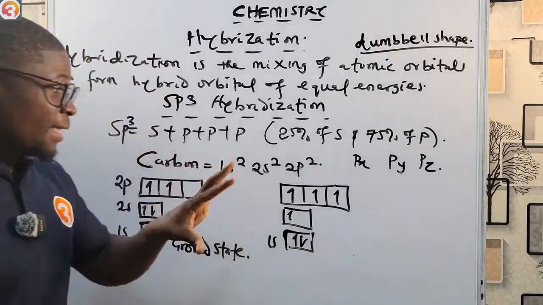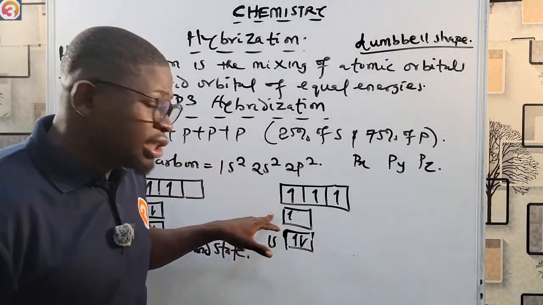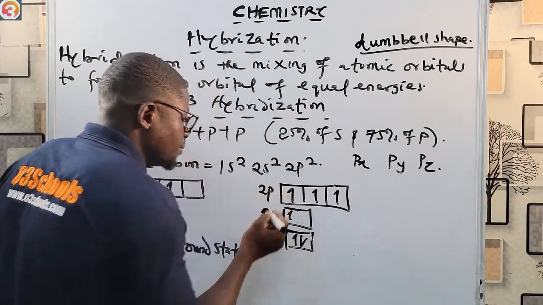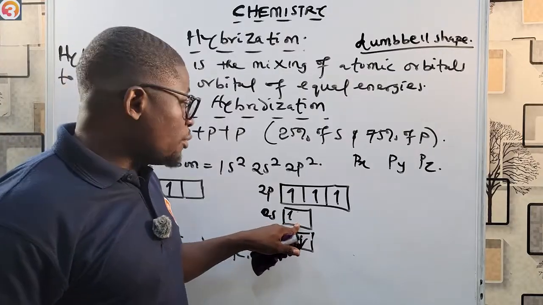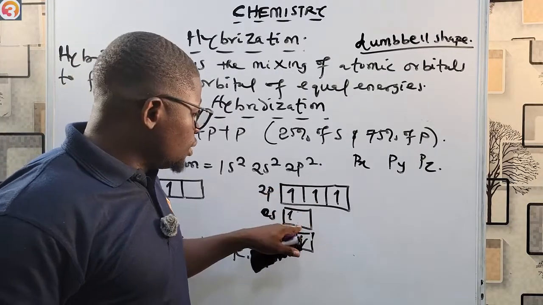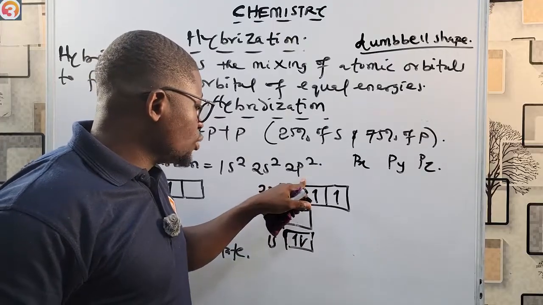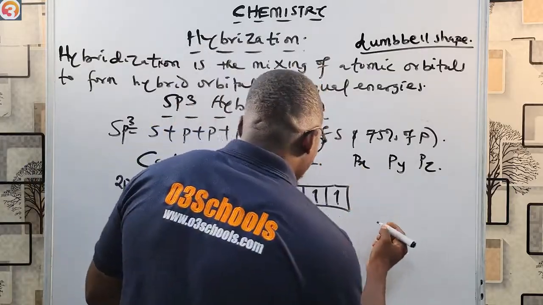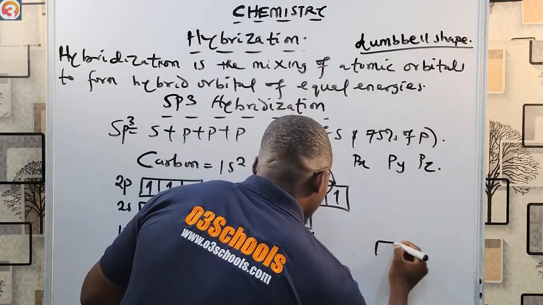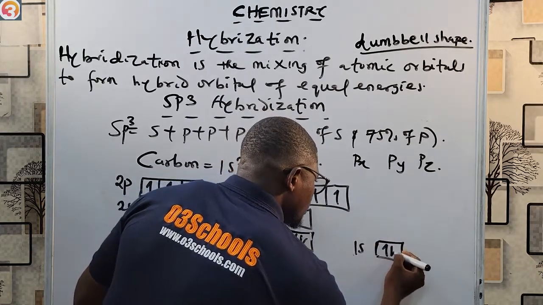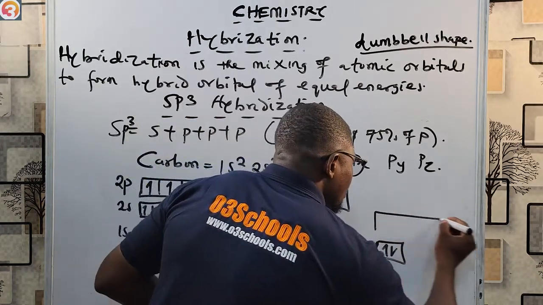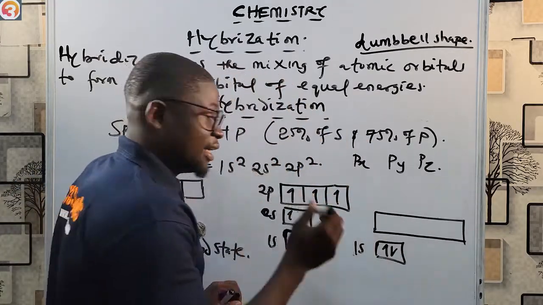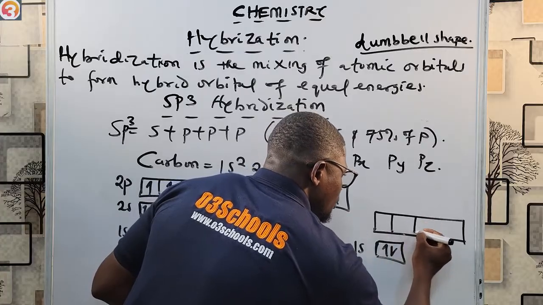Now in hybridization, what happens is that this 2s orbital, this 1 electron in the 2s orbital. Okay, this is 2s, this is 2p. This 2s orbital will now mix with this 2p orbital, so that we'll have something like this in the hybridized state. We'll have our 1s, then our hybrid orbital having 4 electrons. 1, 2, 3.